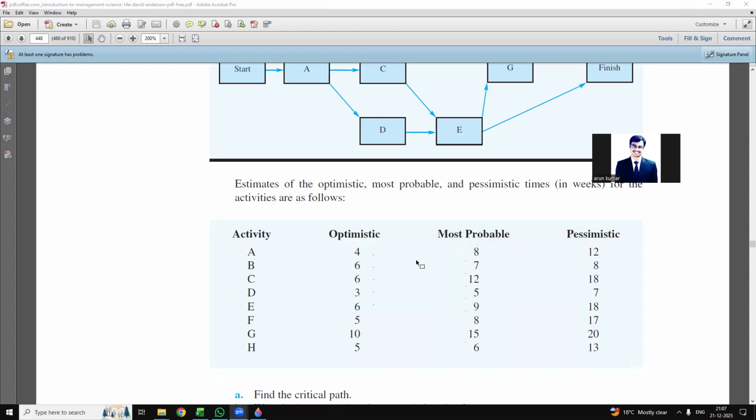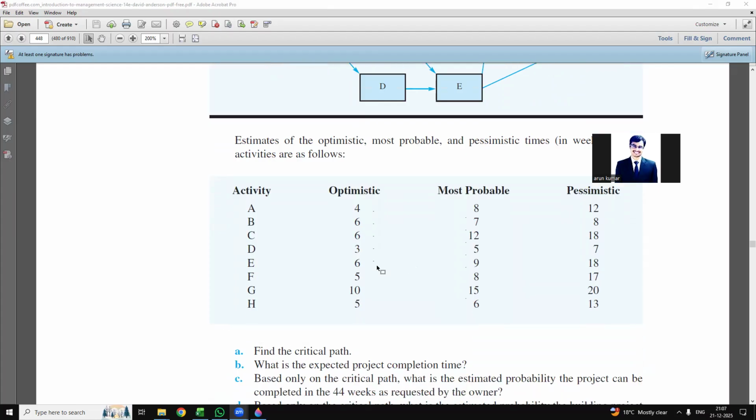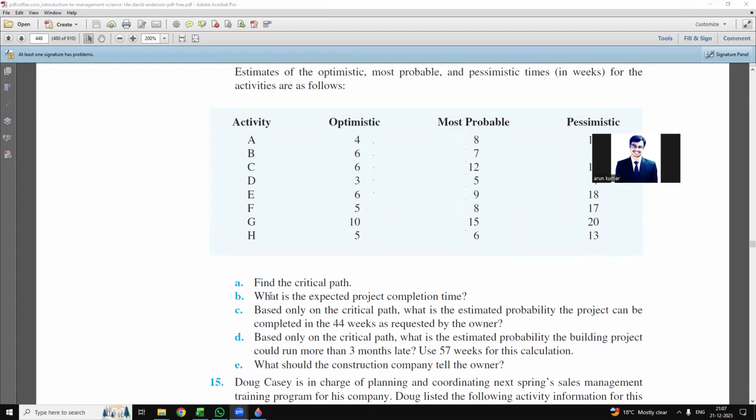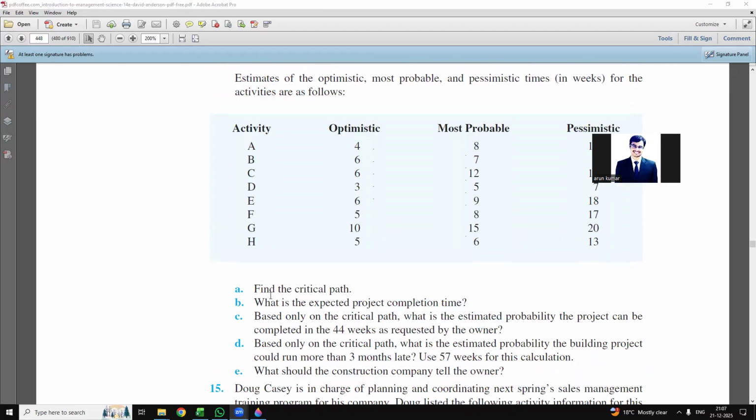provided four columns: activity, optimistic, most probable, pessimistic. And these are all the values of each and every row. Then in this question, they have asked five parts. In part A, we need to find the critical path. Then in the second part, we need to provide the expected project completion time. Then parts C, D, and E also require the 44 weeks estimated probability.